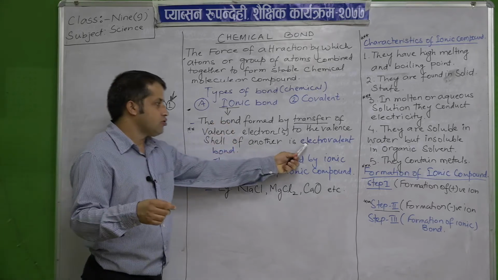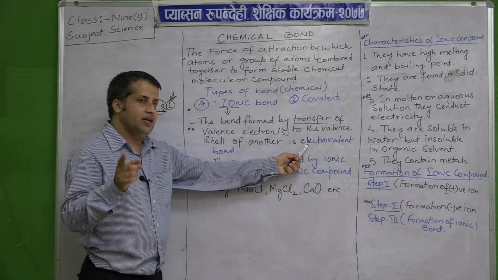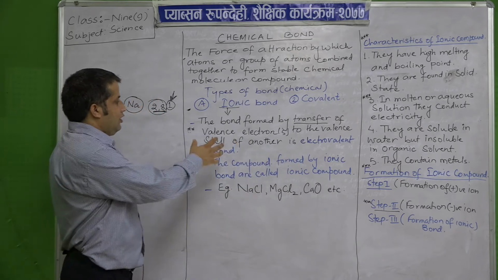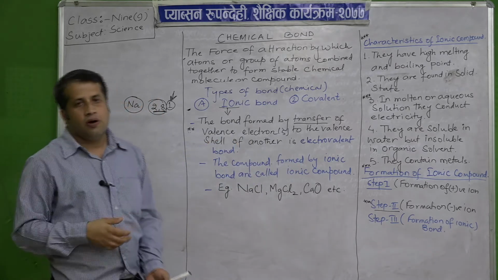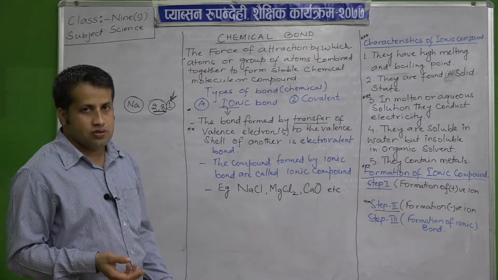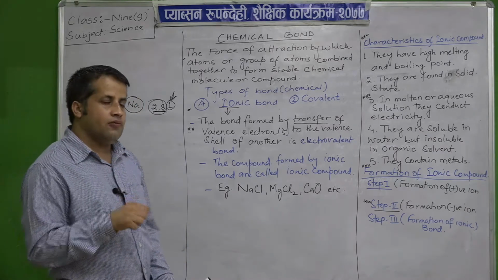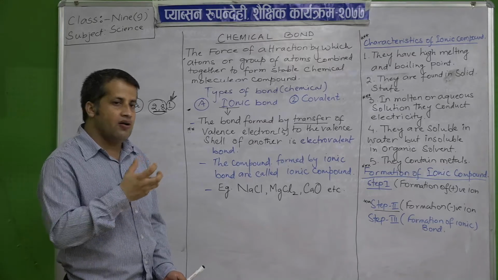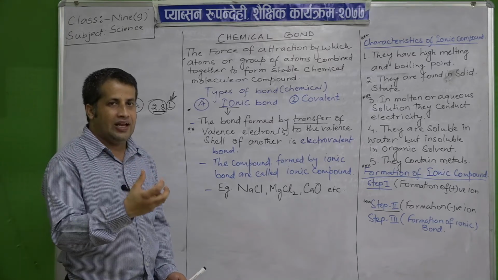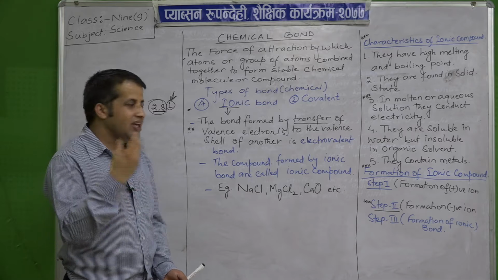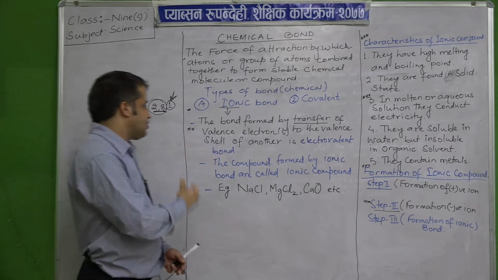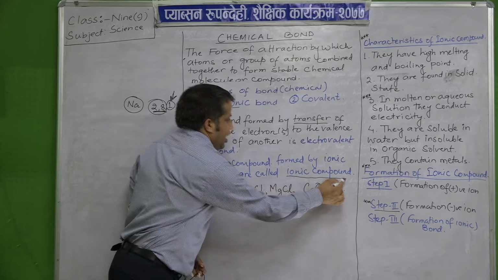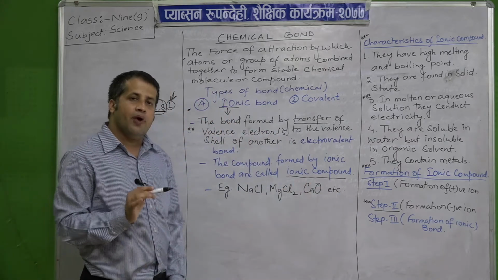All those compounds or molecules which are formed by this bond, that is transfer of electrons between the two elements, are known as ionic compounds.